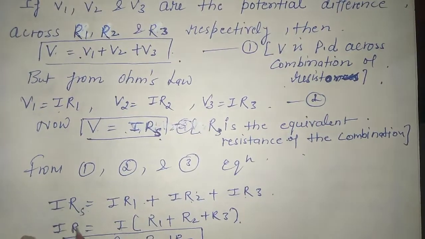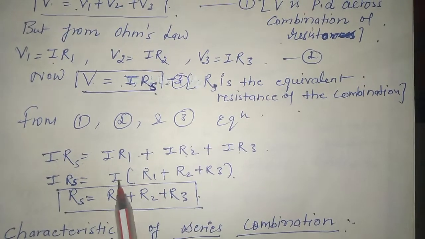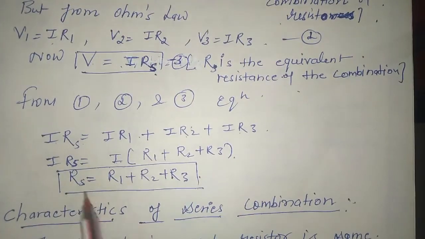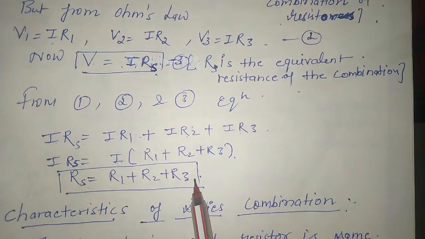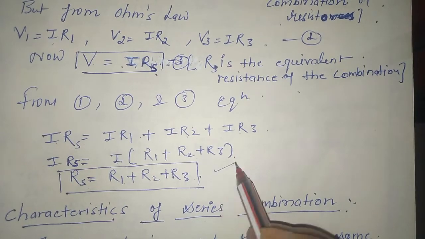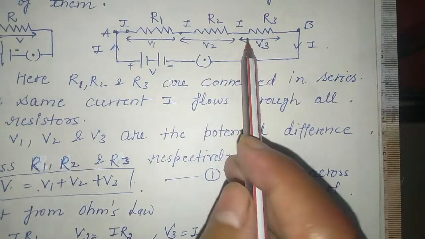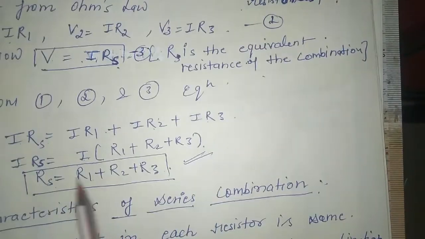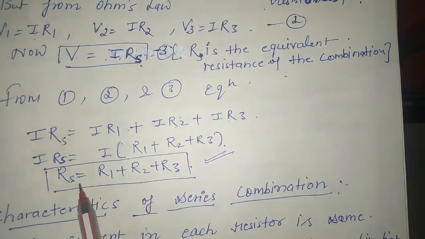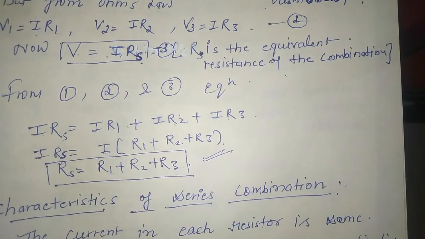So IRs is equal to, taking I out common, I times R1 plus R2 plus R3. So Rs is equal to R1 plus R2 plus R3. This is the total resistance when two or more resistances are connected in series combination. Their algebraic sum is the total or equivalent resistance across the circuit.